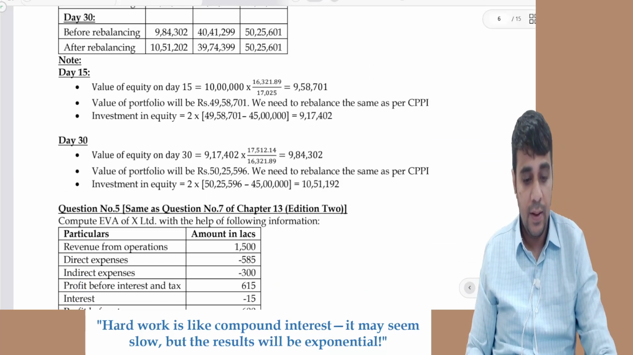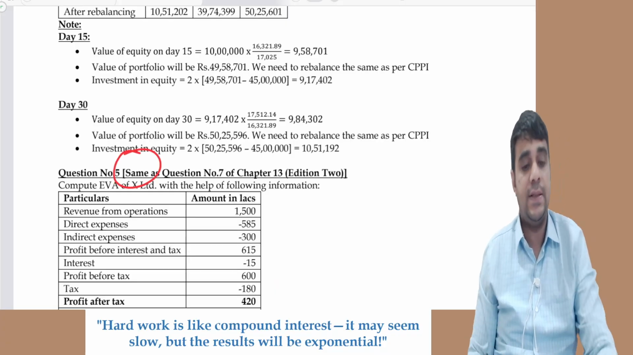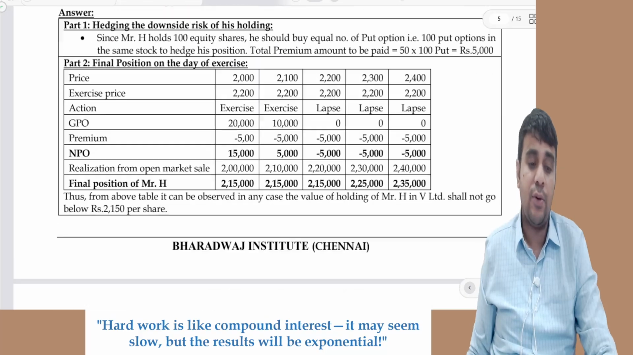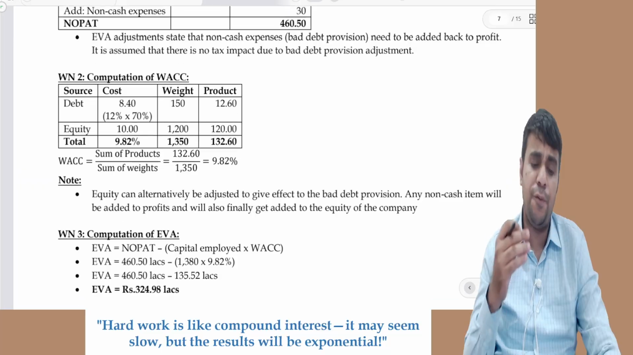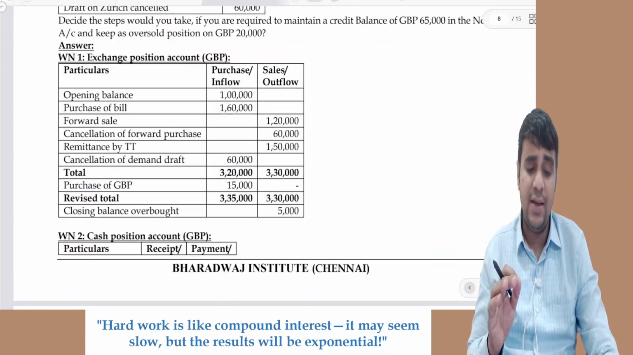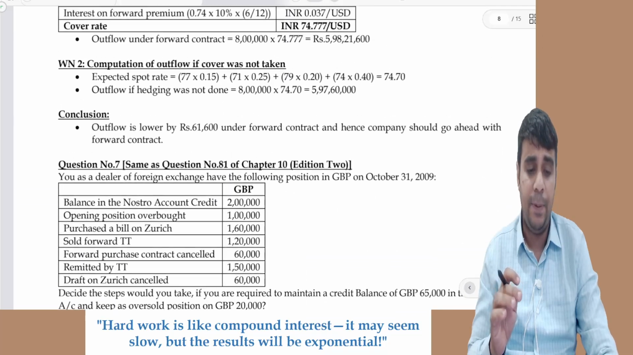Here, same means you can ignore it. Same question, you can ignore it. Similar question, you have to do it. Same question, fully you can ignore it. Like this you can quickly cover the MTP and RTP.